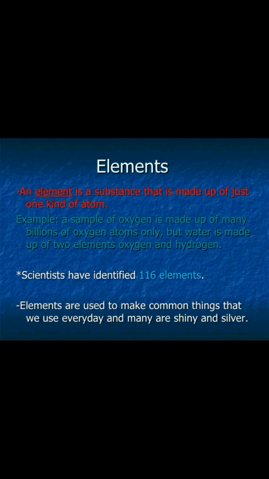What do you mean by elements? Already we have discussed. An element is a substance that is made of just one kind of atom. For example, a sample of oxygen is made up of many billions of oxygen atoms only. But water is made up of two elements, oxygen and hydrogen. What is the formula of water? H2O. So, two hydrogen and one oxygen. So, two things are there. Henceforth, it is known as a compound.